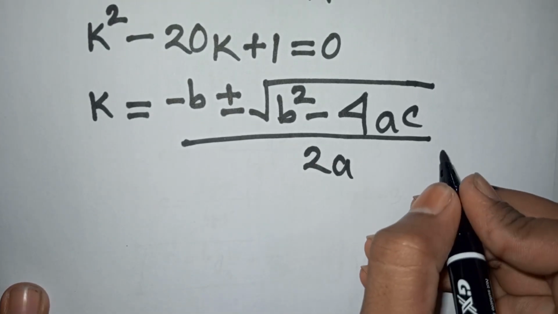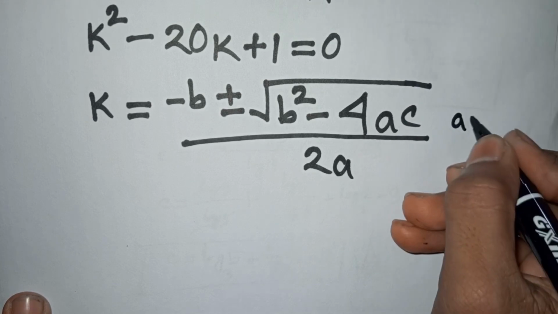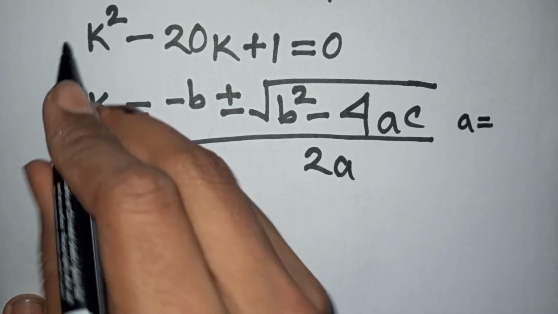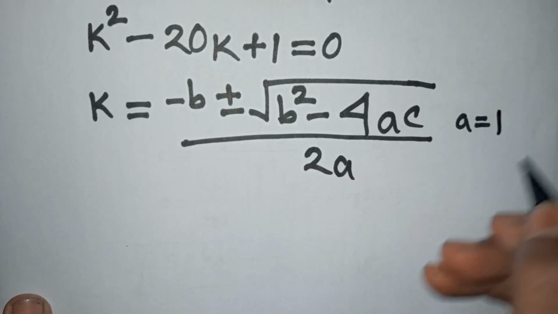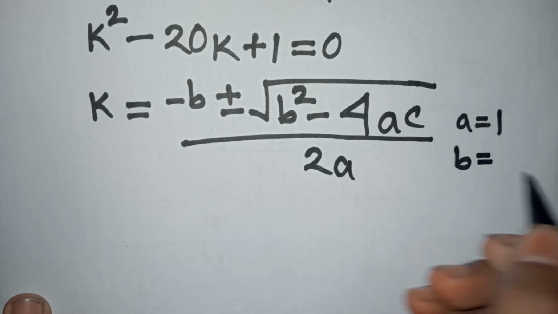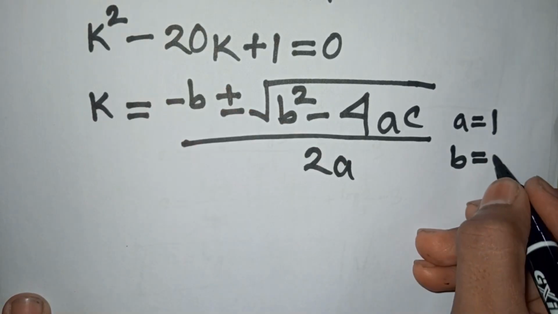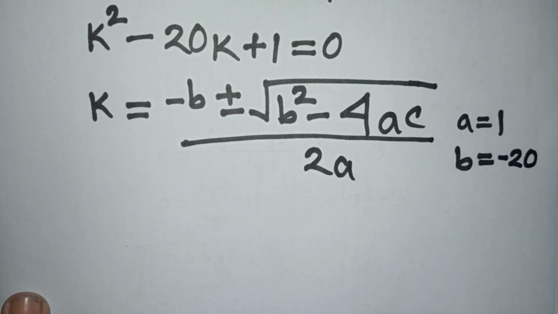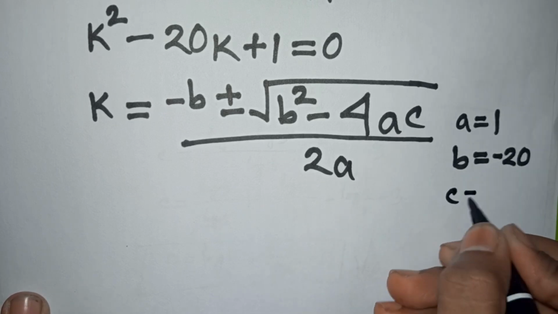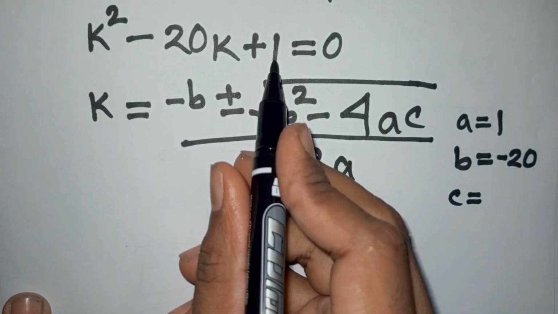Here a is 1, b is minus 20, then c is 1.